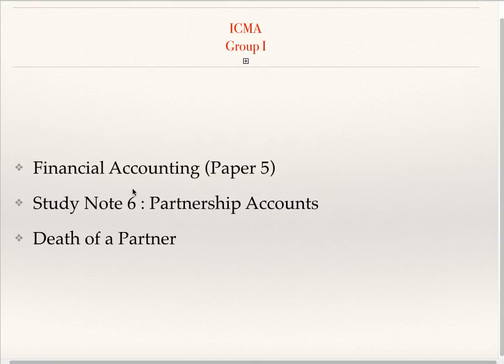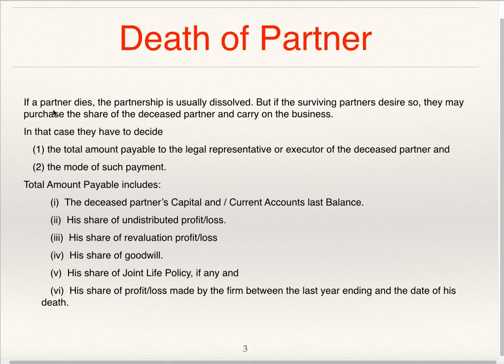Go to study note number 6, partnership accounts. I will discuss death of a partner. If a partner dies, the partnership is usually dissolved, but if the surviving partners desire so, they may purchase the share of the deceased partner and carry on the business. In that case, they have to decide the total amount payable to the legal representative or executor of the deceased partner and the mode of such payment.